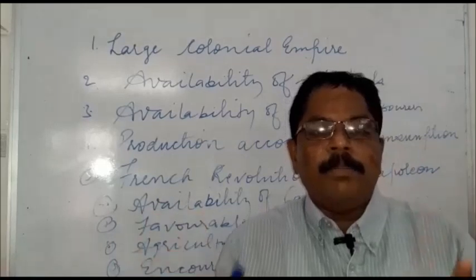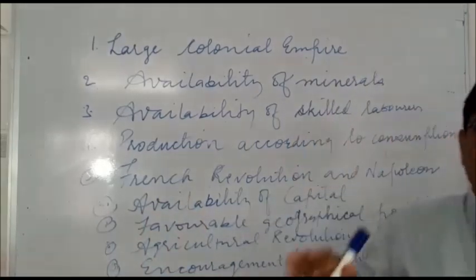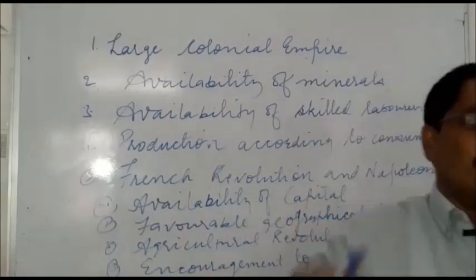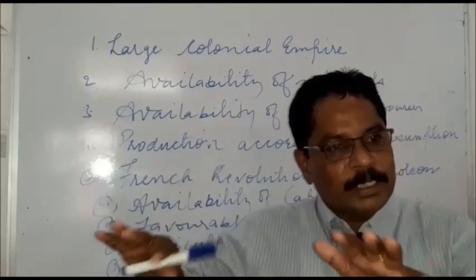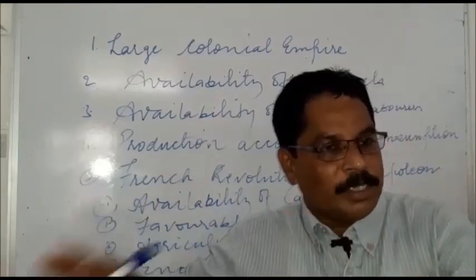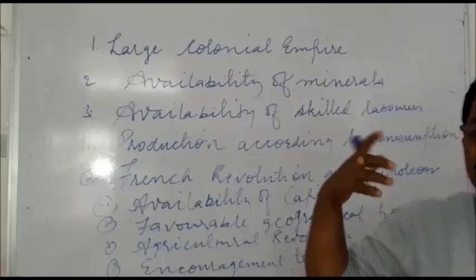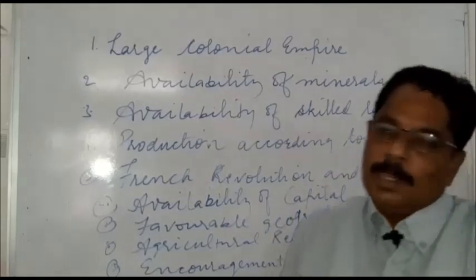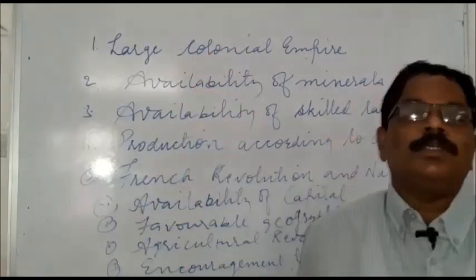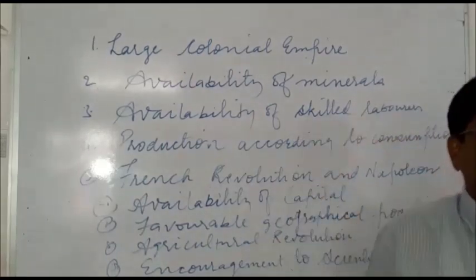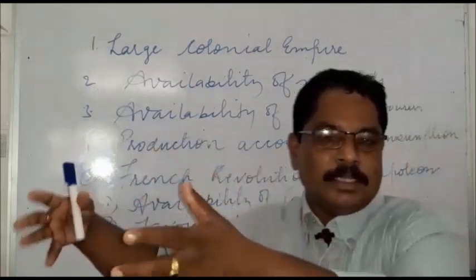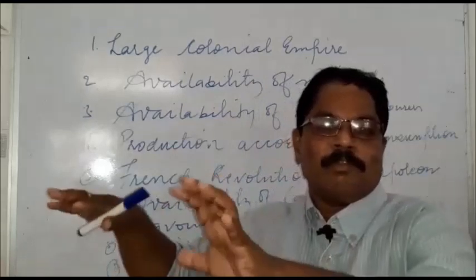It had many colonies in different parts of the world, like India. From these colonies, they gathered a huge amount of money. It helped England to develop and to spread industries there.